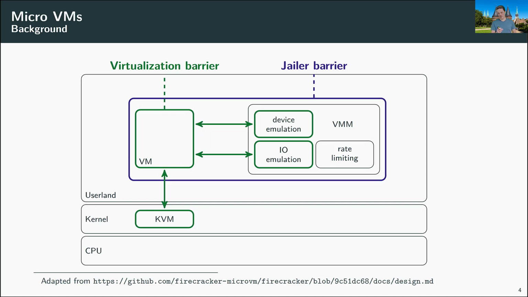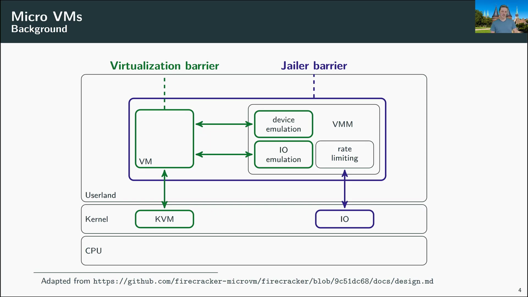The VMM will then route all of this traffic through a rate limiting mechanism before forwarding it to the kernel that then will handle the I/O operations. And I've already explained the green color here, that is the virtualization barrier. And then we also have the blue color here, that is something Firecracker makes use of as well. It is the jailer barrier.